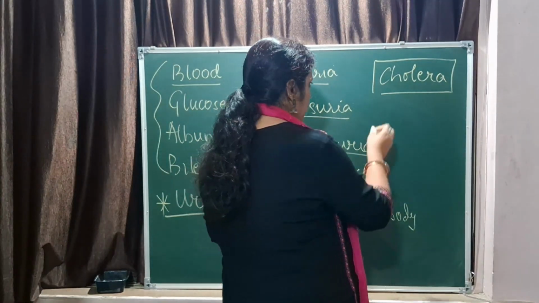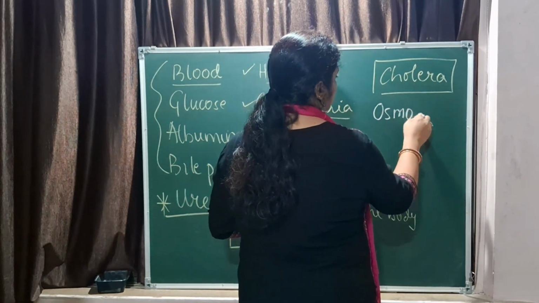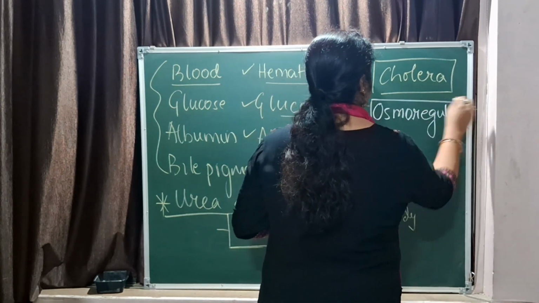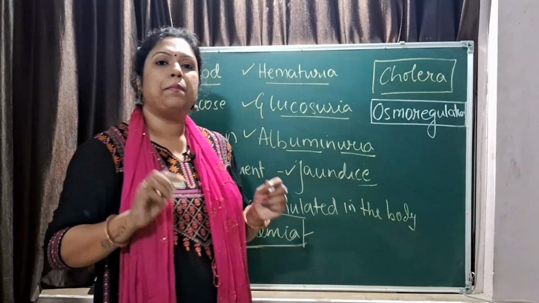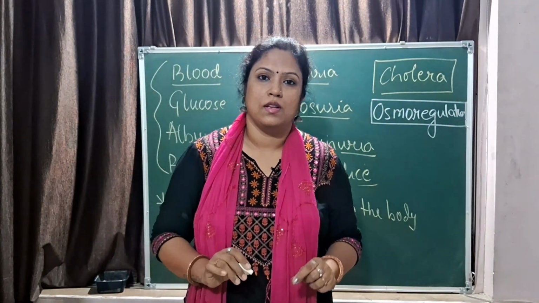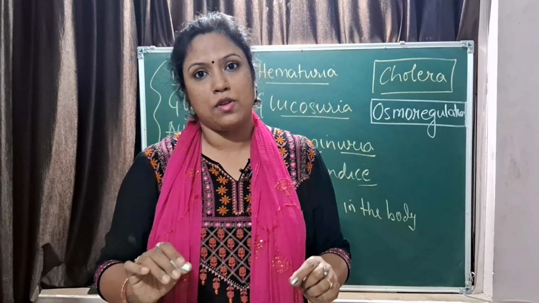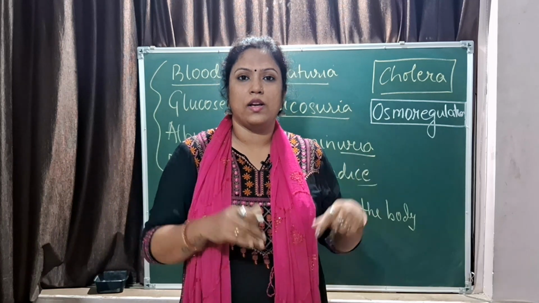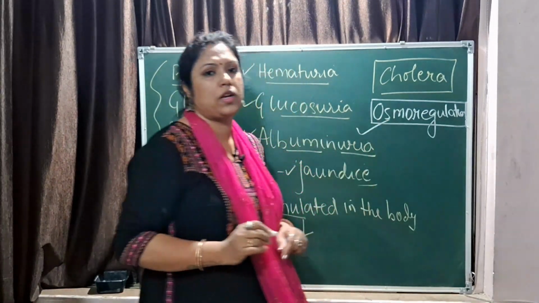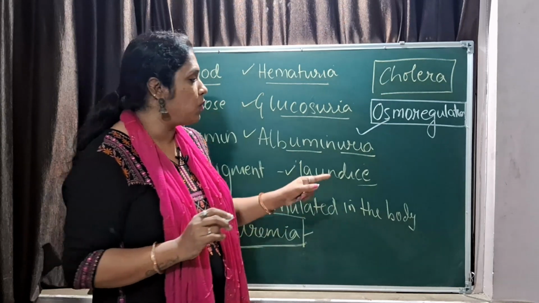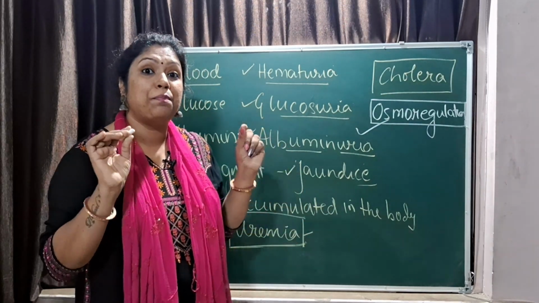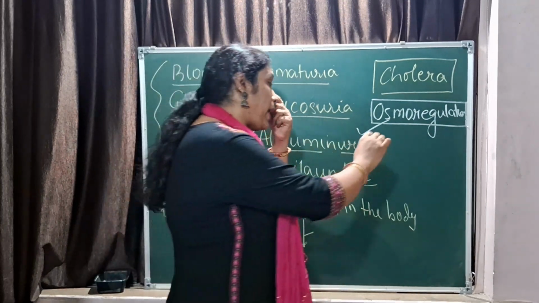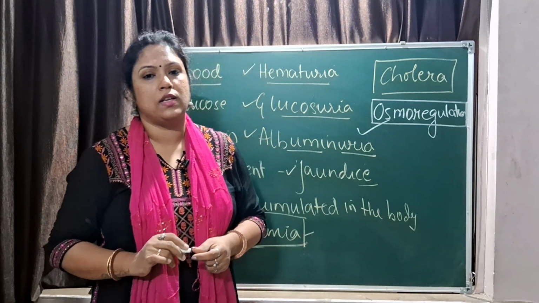What I was talking about earlier is osmoregulation. So osmoregulation is a very important function of kidney. Okay, osmoregulation is maintaining your blood composition. So body tries to maintain all the composition of your blood either by allowing it to be excreted, not allowing it to be excreted, holding it back. That entire process is osmoregulation. So kidney serves two functions. One is purification of the blood, or you can say filtration of the blood, removal of the nitrogenous waste by the process of filtration, and osmoregulation. So two functions of kidney are important.